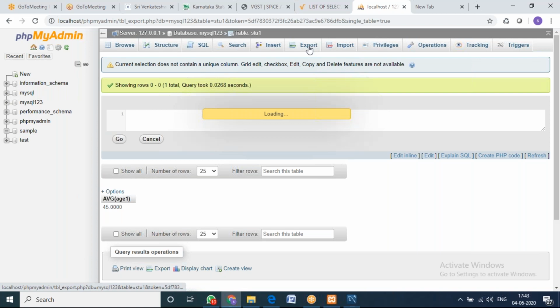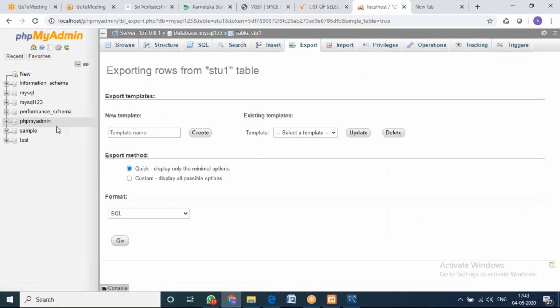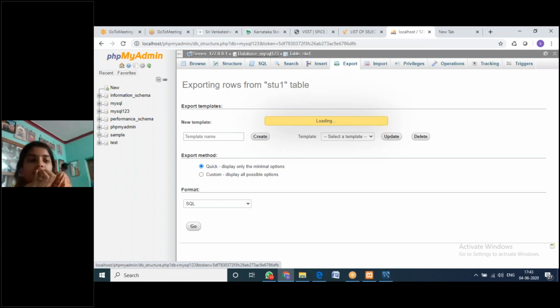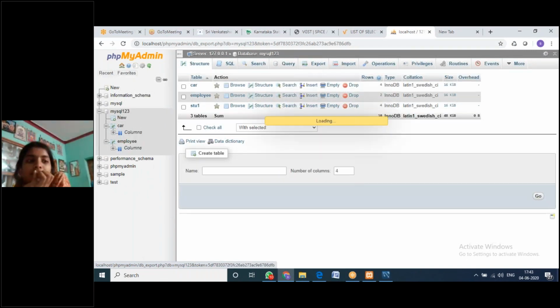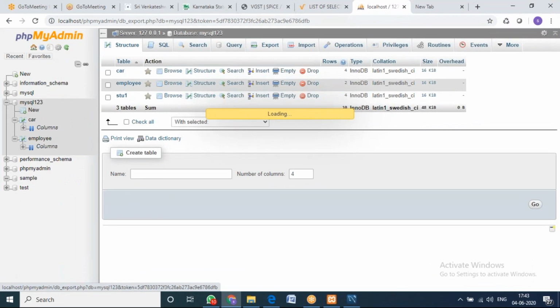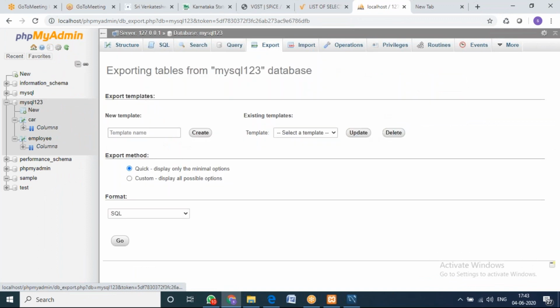So if you go to export, I'm just taking the same sample example. Now I am in the table student, or I'll go to database MySQL 123. Then I'll go to export. I want the entire database MySQL 123 to be exported, right?